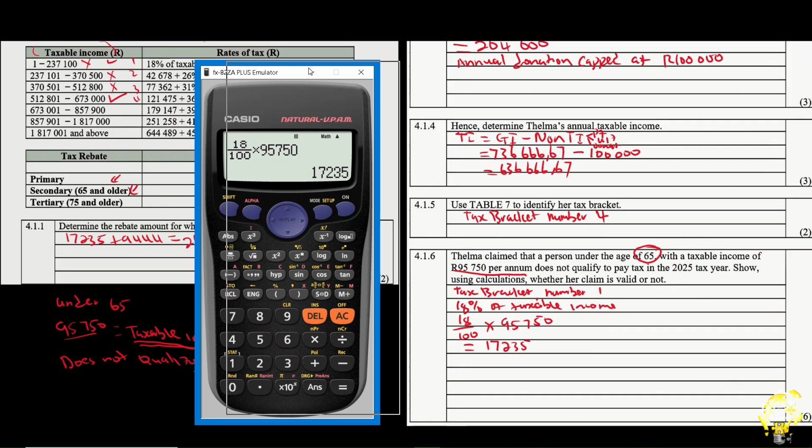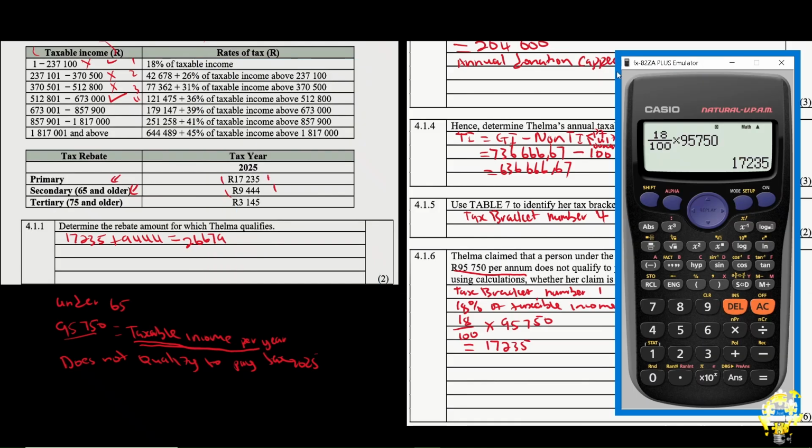What else are we supposed to do here? We are supposed to subtract the rebates. How do I know we are supposed to subtract the rebates? Because we've been given age, and the age says it's under 65. A person who is under 65 only qualifies for the primary rebate, which is 17,200. Now look at what happens here.